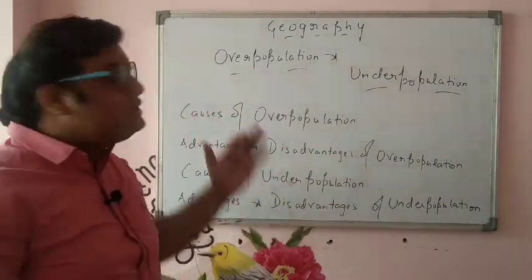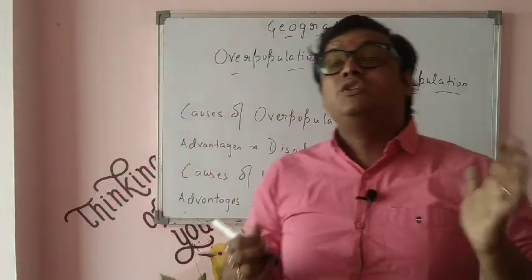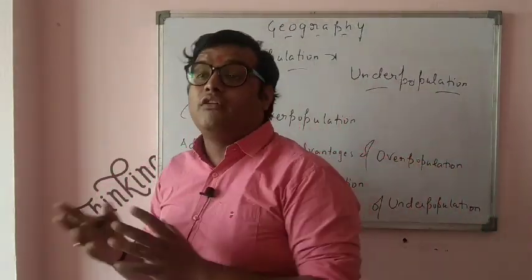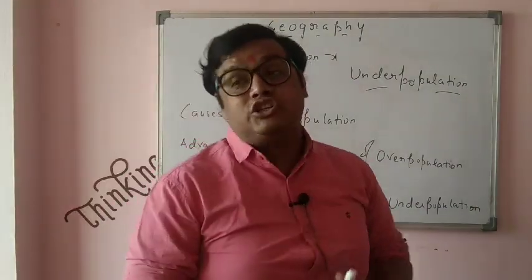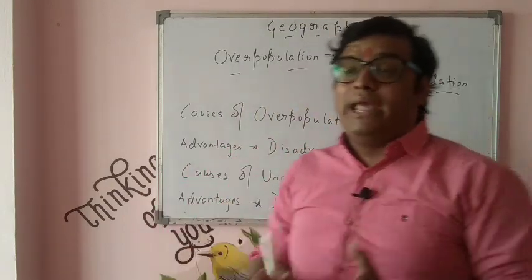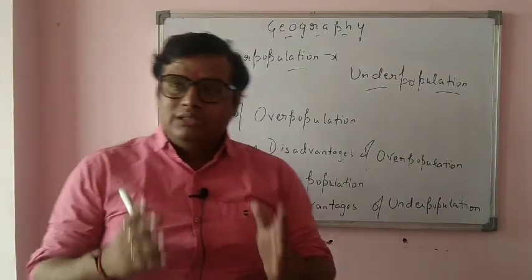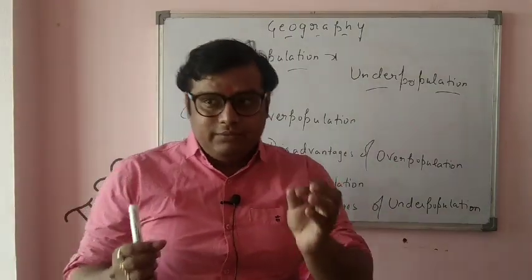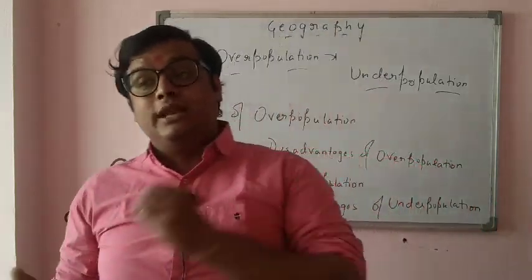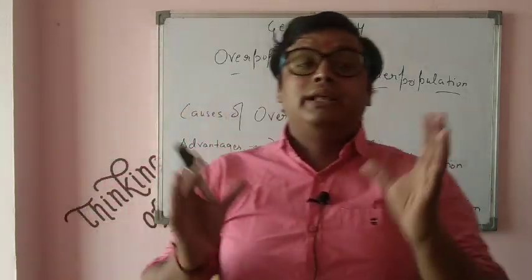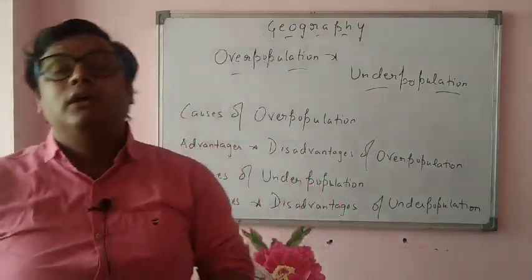Now, what do you understand by the term overpopulation? When the number of people living in a particular place or country is having a high density of population in that particular place, that is known as overpopulation. Once again, overpopulation, let me explain what it is. Overpopulation is basically the situation when a large number of people are living together in a particular place.